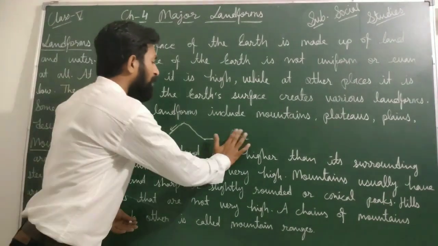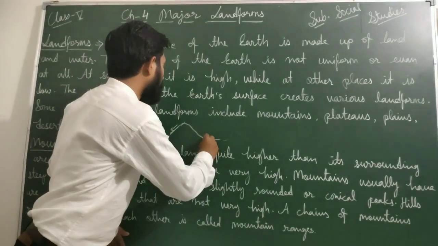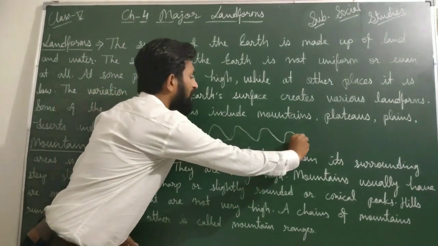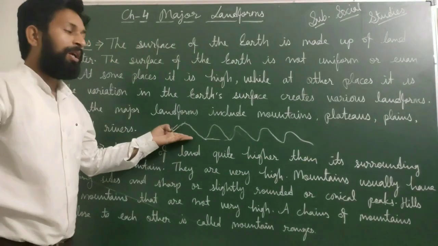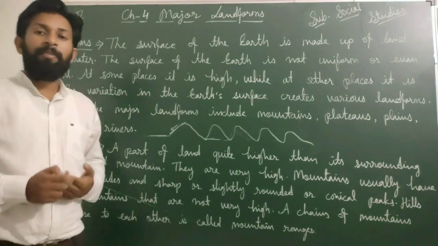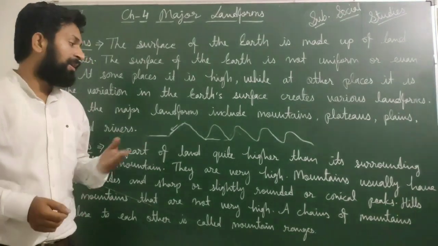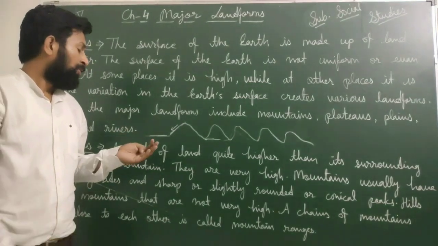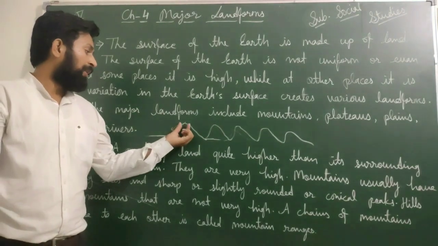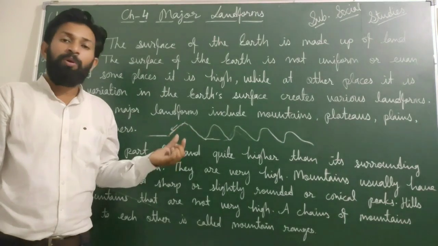Means if many mountains are nearby each other, like this mountain is here, this one is here, and nearby a complete range is there, then that is known as a mountain range. Many types of mountain ranges are there, like the Himalayas. The Himalayas are in our India also, and we can say the Himalaya is a new mountain range, so its sharp or conical peaks are there, and its height is also too much.